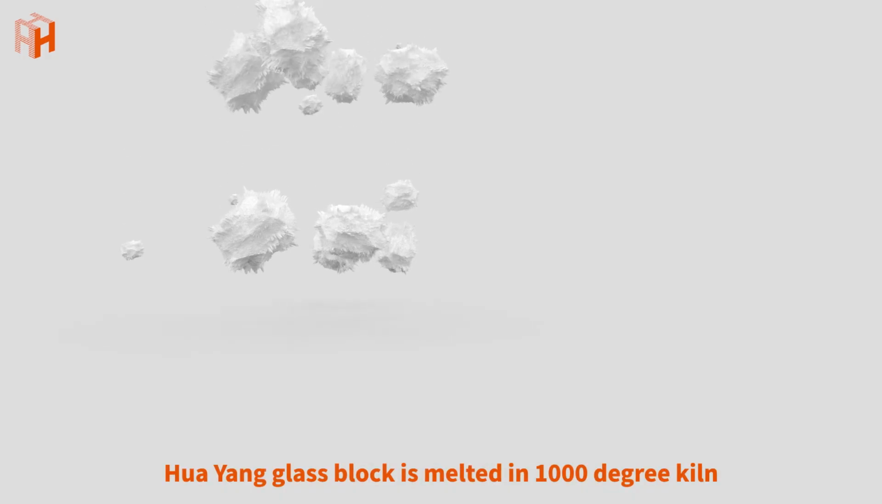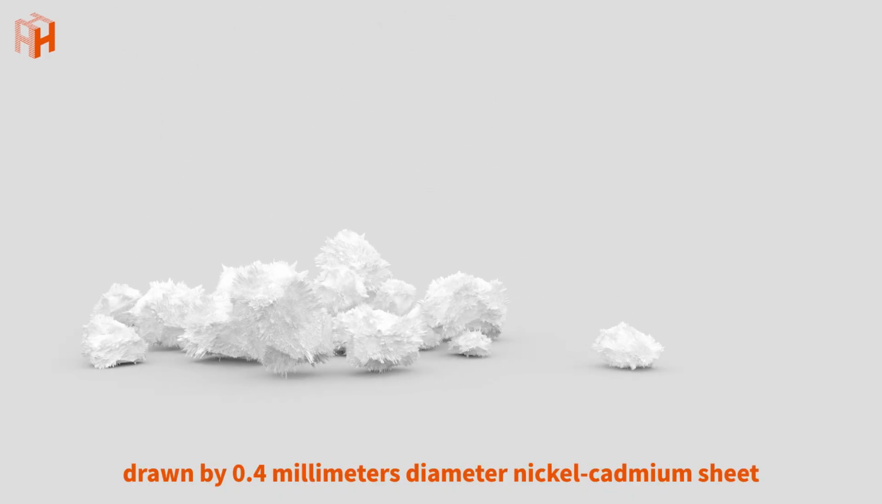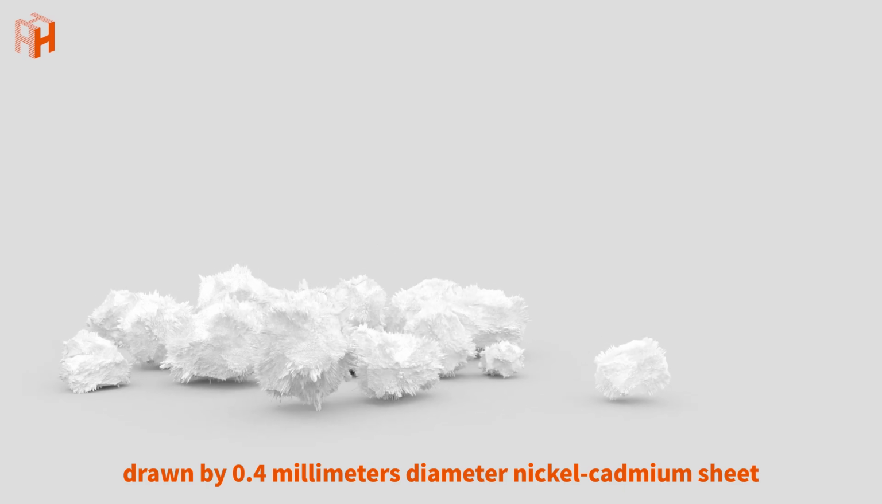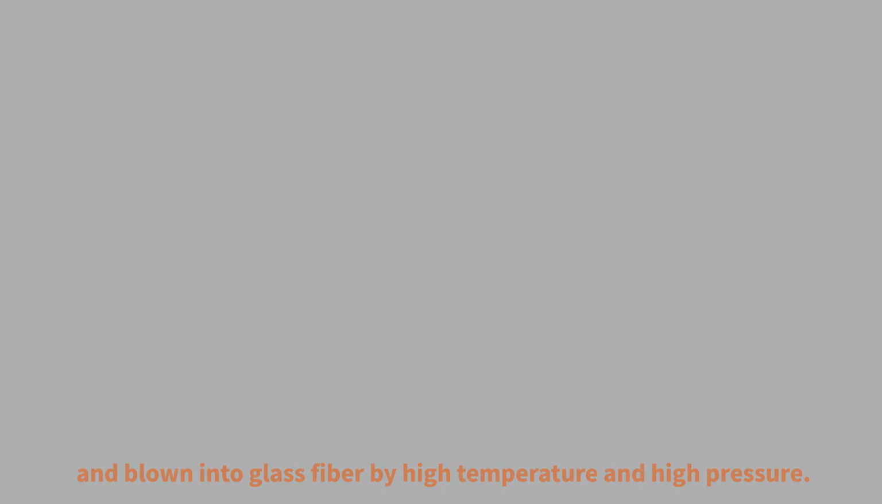Glass block, micro glass fiber. Huayang glass block is melted at 1000 degrees, drawn through a 0.4 diameter nickel-cadmium plate, and blown into glass fiber by high temperature at a high pressure.